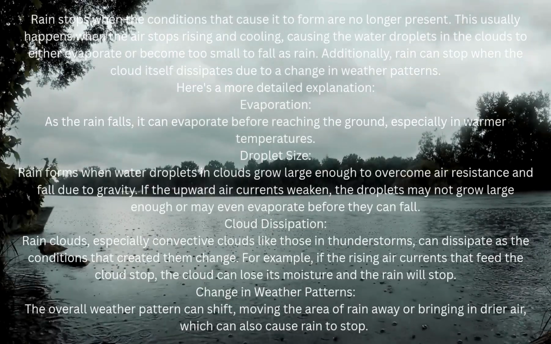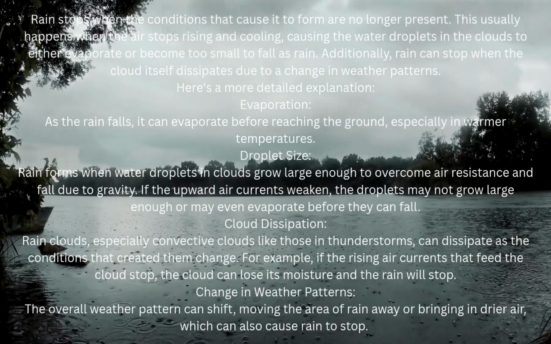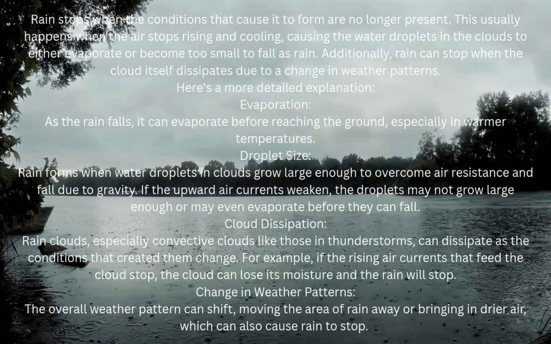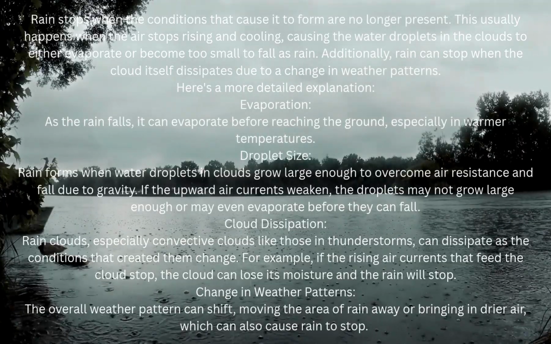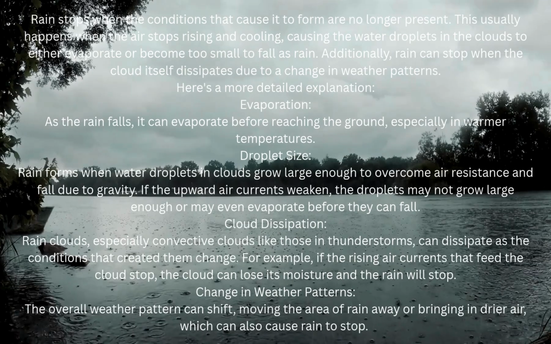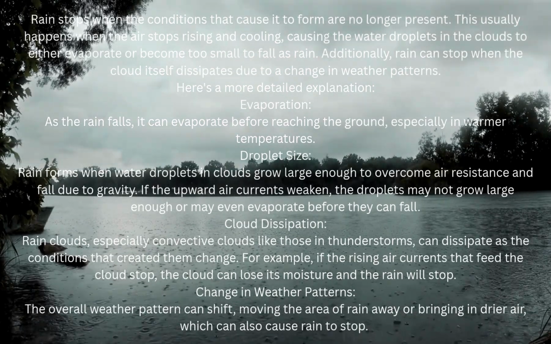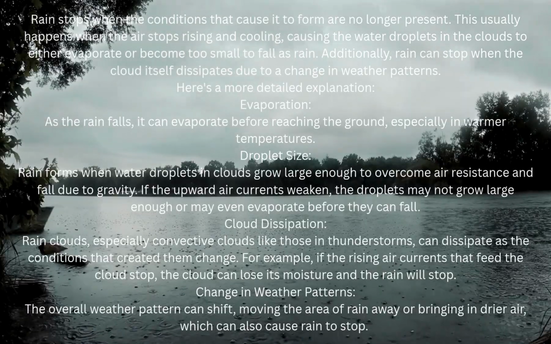This usually happens when the air stops rising and cooling, causing the water droplets in the clouds to either evaporate or become too small to fall as rain. Additionally, rain can stop when the cloud itself dissipates due to a change in weather patterns. Here's a more detailed explanation.